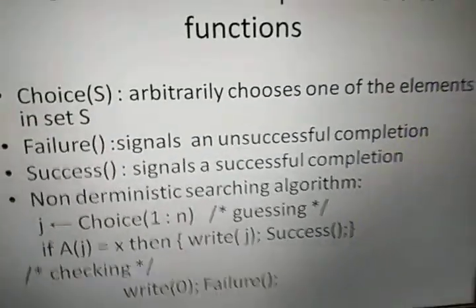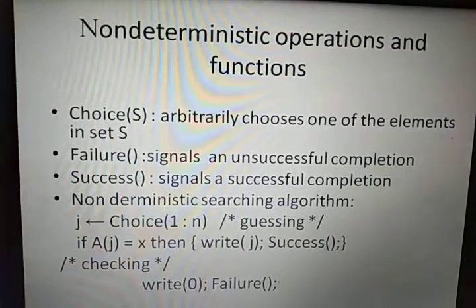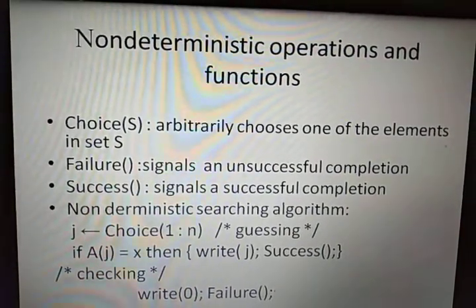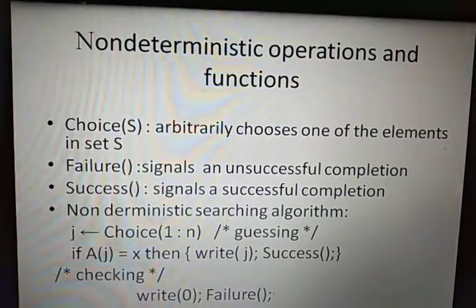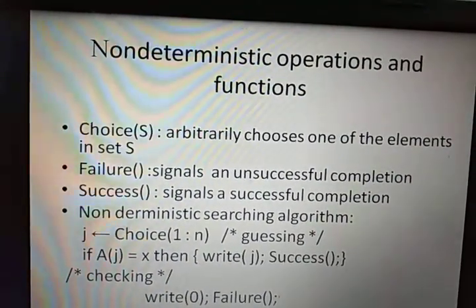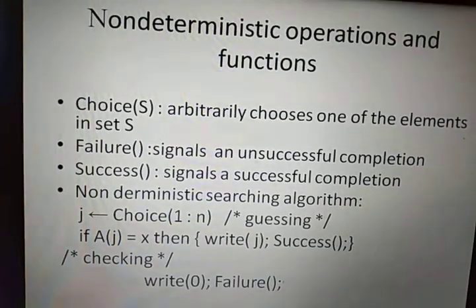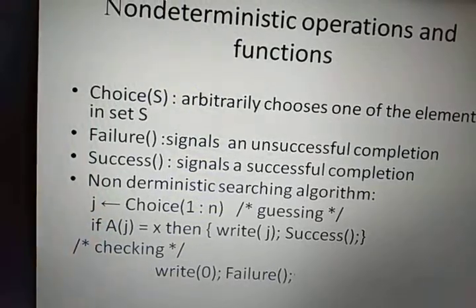And there are three operations in non-deterministic algorithms. The first one is choice, the second one is failure, and the third operation is success. Choice is where we arbitrarily select from a set, and if this is not a solution, then the failure operation will happen, and if it is a solution, then a successful completion will happen.